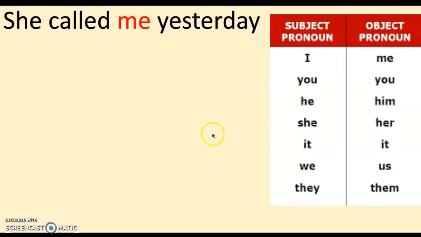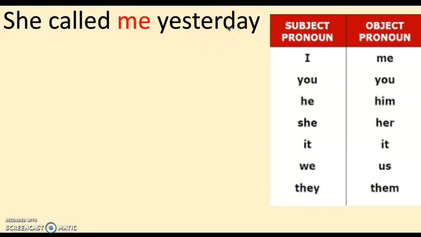Let's check some examples. Here we have, she called me yesterday. It means I received a phone call from her. Remember, we always have to use the object pronouns. What is something important about this case? The grammatical structure. Remember that we have the subject pronoun, then we have a verb, then we have the object pronoun. In some cases, with some verbs, we put a preposition before the object pronoun. Finally, we have a complement.